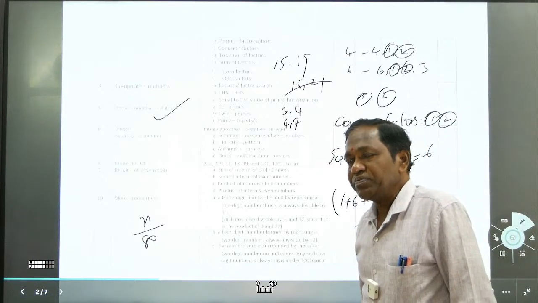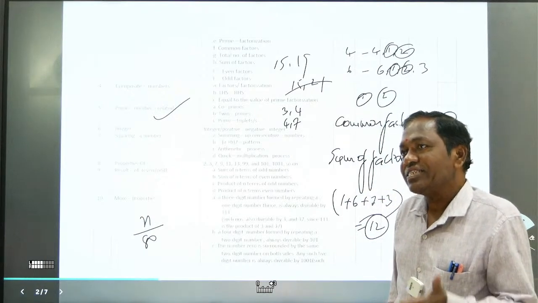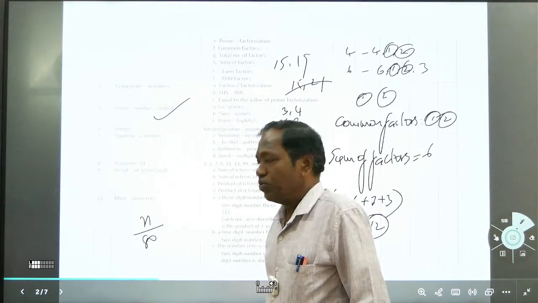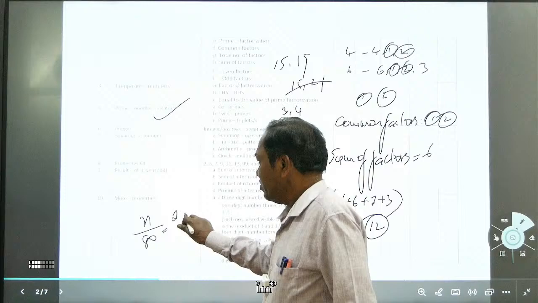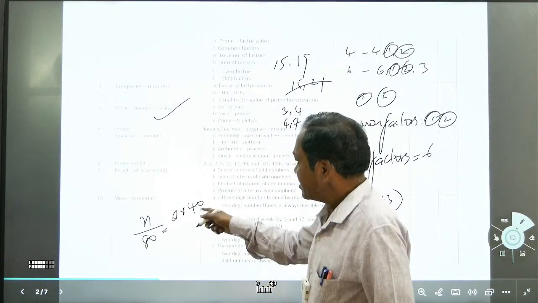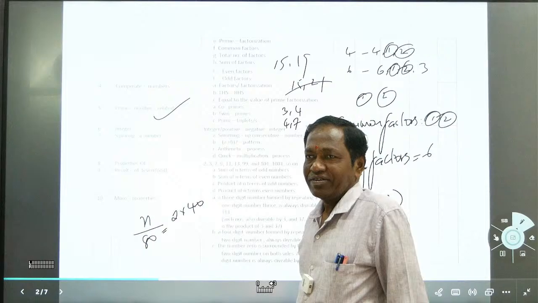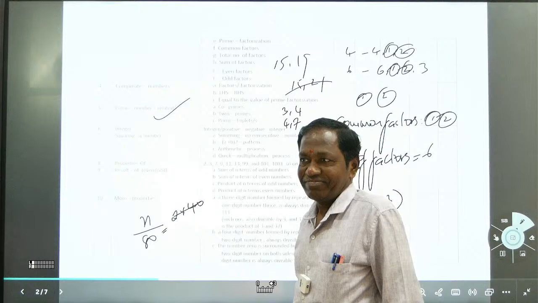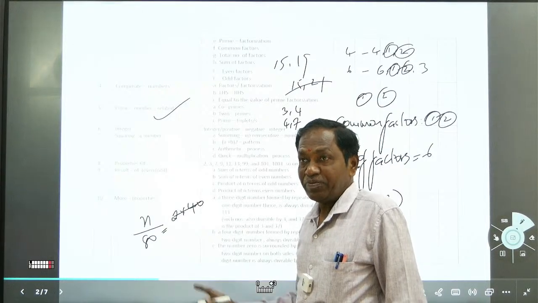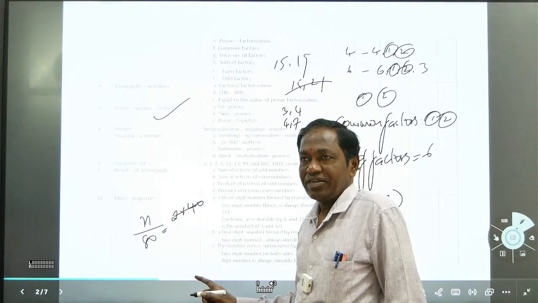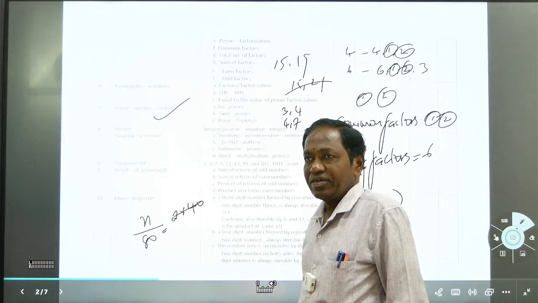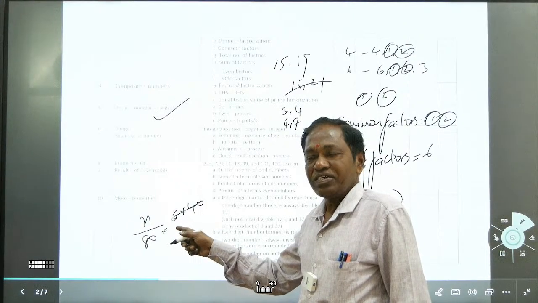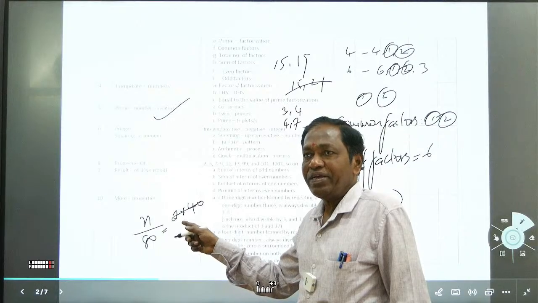When you want to know the co-primes for any number, you should start with the least number. So 1 you don't take, take 2. If you take 2, what will happen? 2 into 40. What is the HCF? 2. So this is not a co-prime. The divisibility method, we need this, essentially. Both numbers are multiples of 2, so 2 is the HCF here. So they cannot be co-prime numbers.